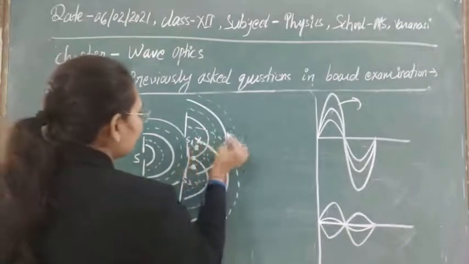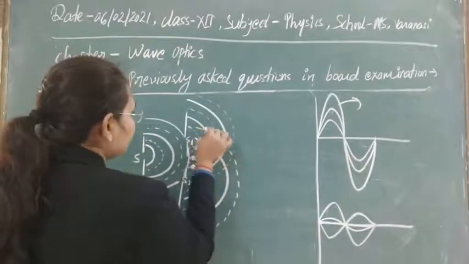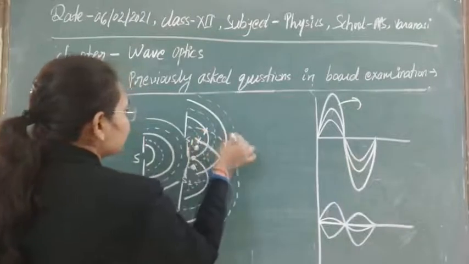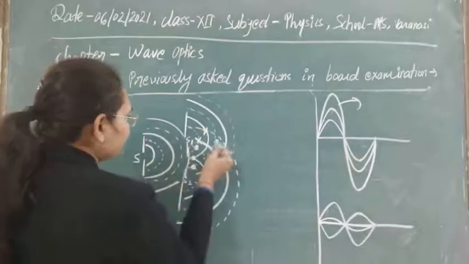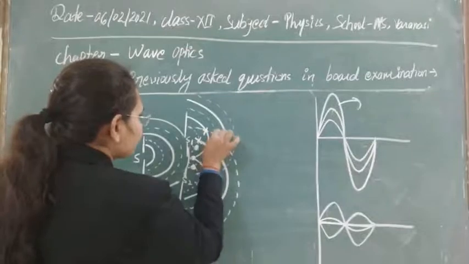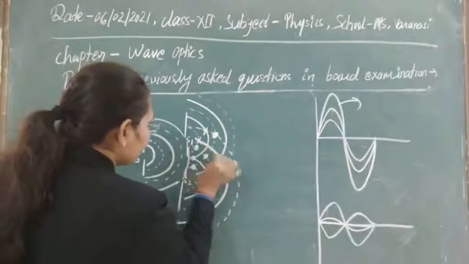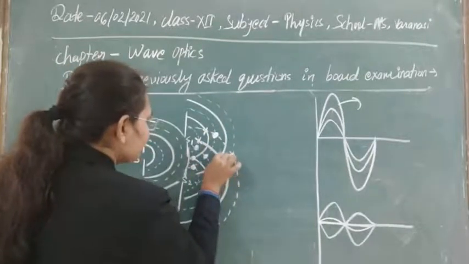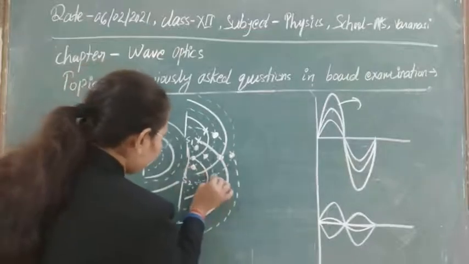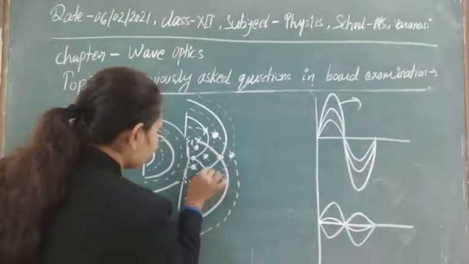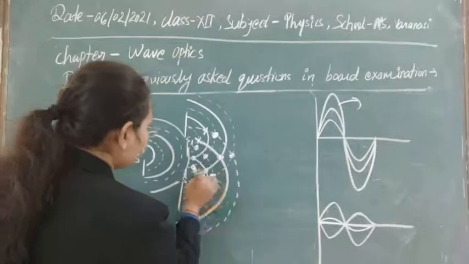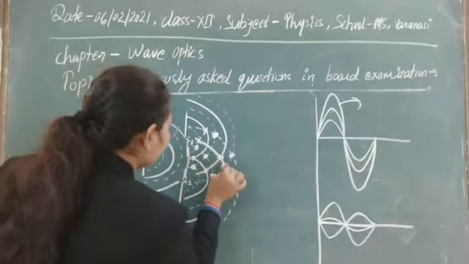In the same way you can make this one, and again further if you continue, you can get this one, this one, and this one here. This one we are getting, and also one more here.